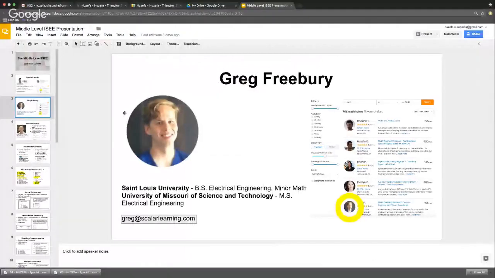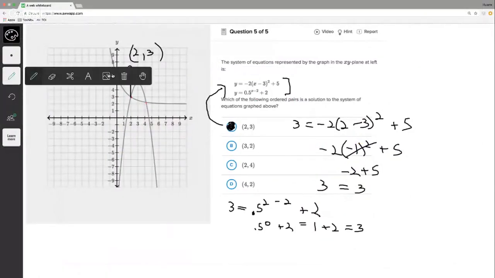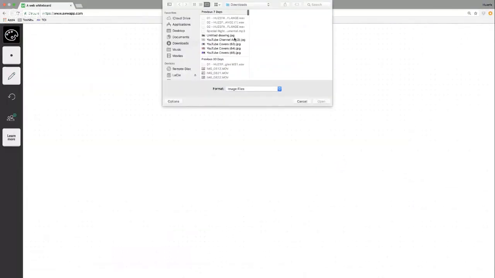Boom. Oops, where's my screen share? Sorry, that was one of my tutors on the screen. All right, so here we go. We have got unit problems. Oops, desktop.